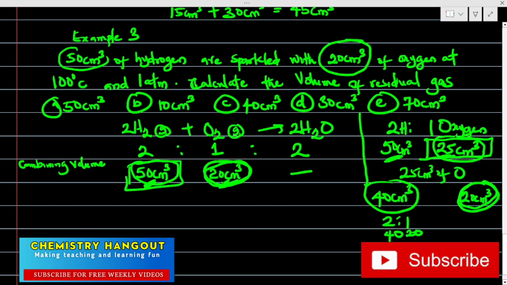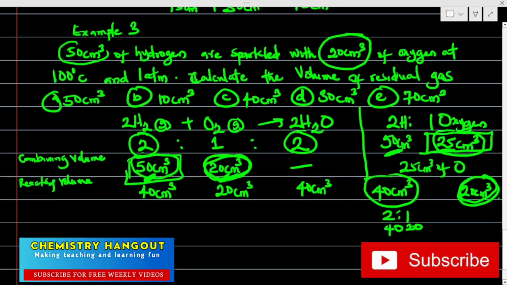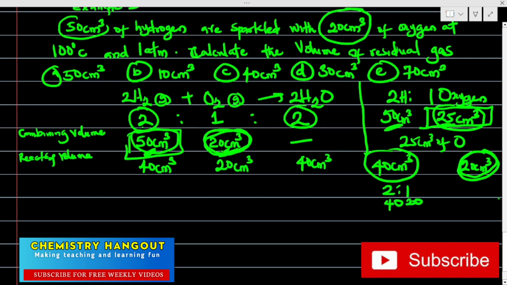So which means that the reactive volume here is now going to be 40 centimeter cube. Here will be 20 centimeter cube. And here also will be 40 centimeter cube. Why will it be 40? Because this is a 2 to 2 ratio. So the same thing here will be what is here. I want to believe this is clear. So as we move further now, let's see.